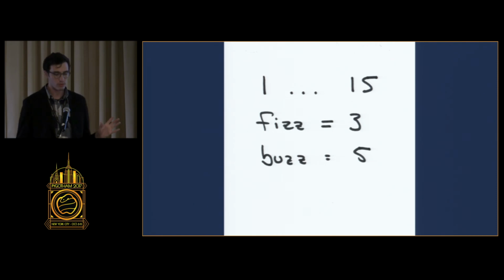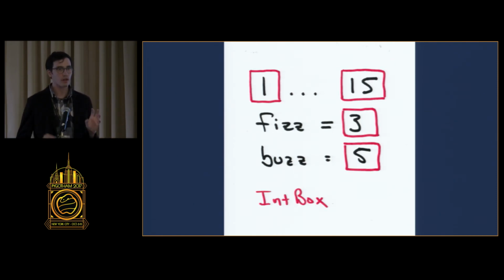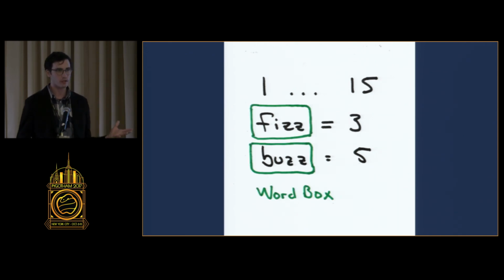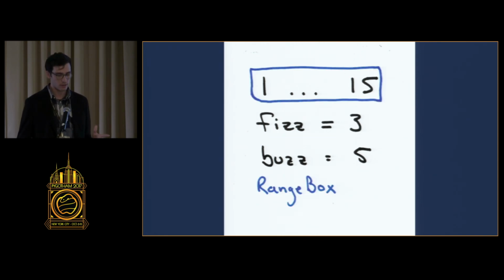Here's our normal FizzBuzz or DivSpil implementation. So we're gonna draw some boxes around the different types of tokens and expressions we can have. The first one I'm gonna say is an int box. These represent our integers. Similarly, word box represents streams of alphabetic characters. And then I'm going to group these tokens into bigger boxes. So here's a range box. It represents an integer, and then the ellipsis, and then another integer.